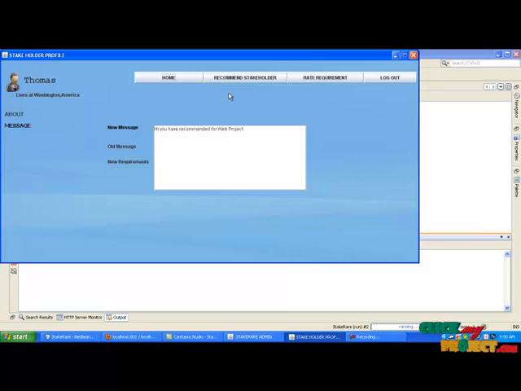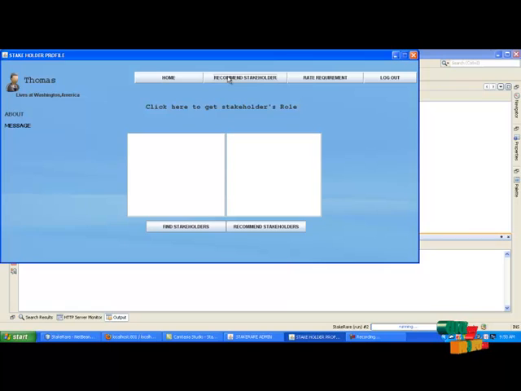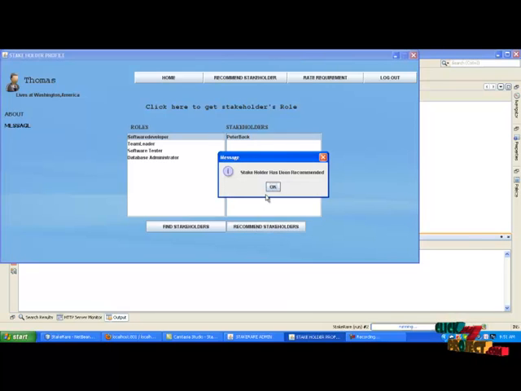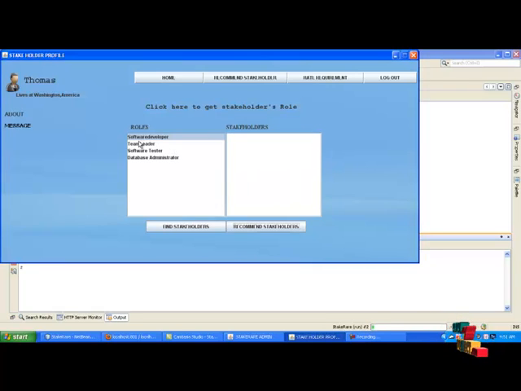After seeing this message, click recommend stakeholders. Now click this label, click here to get stakeholders. It will have two columns. One is roles, the other one is stakeholders. Select any one of the roles and click find stakeholder. It will display the number of stakeholders in the stakeholders column. Select the stakeholders and click recommend stakeholders. Stakeholder has been recommended now. Repeat the process.